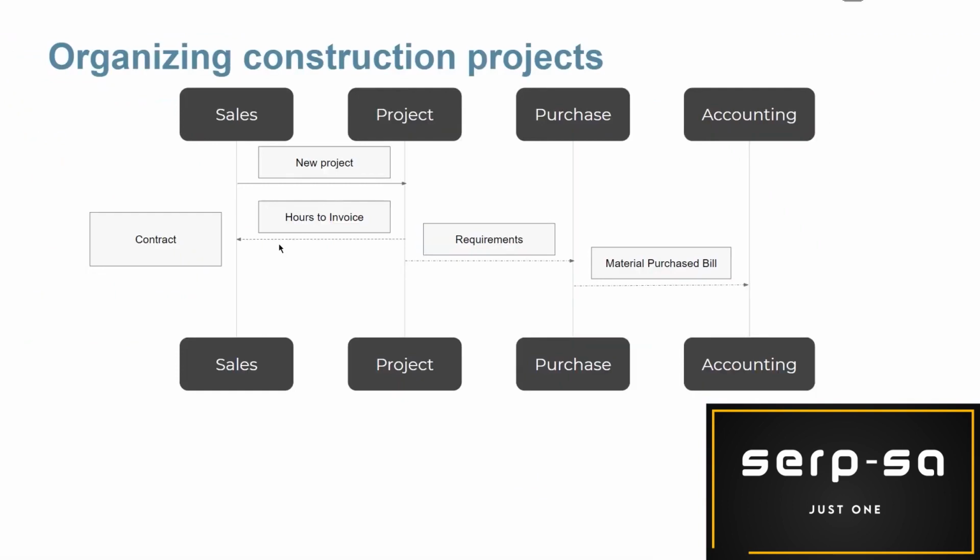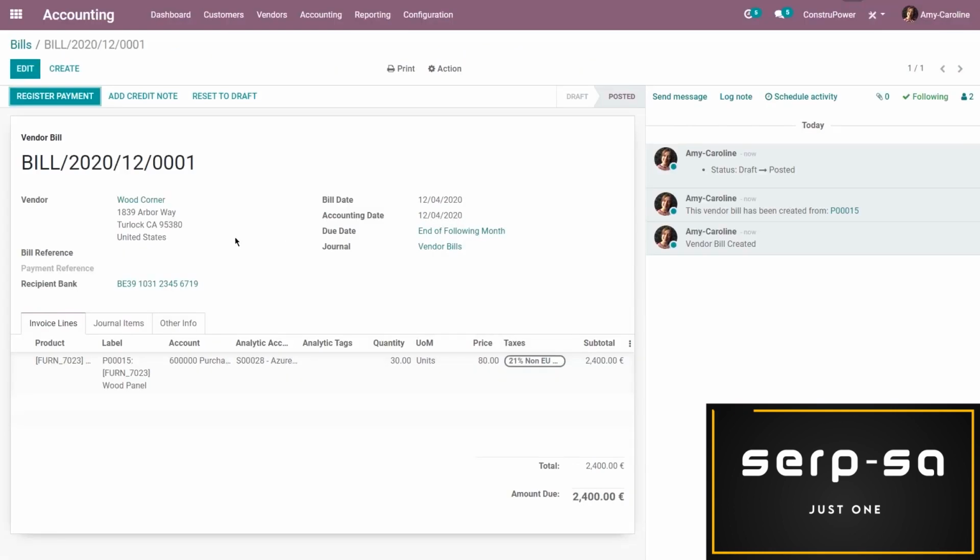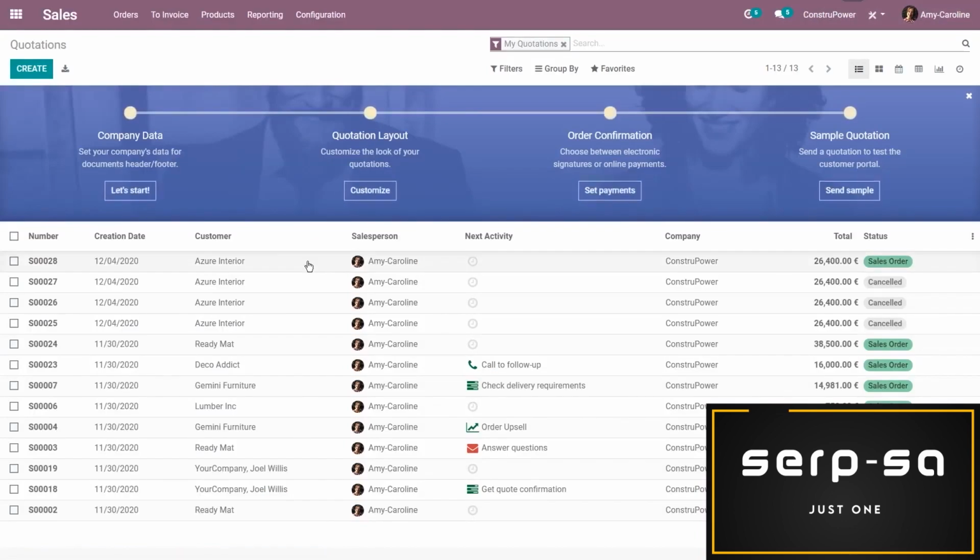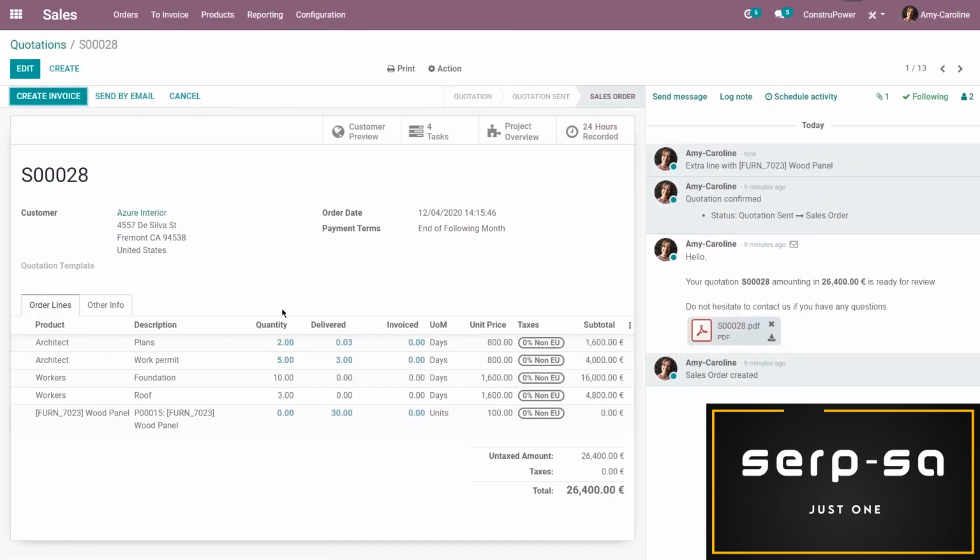All right. Now, a lot of materials were used during the project. Therefore, we need to know what should be re-invoiced to the customer. And at Construe Power, this is also a job for the sales representatives. But what's great is that they don't actually have to register that information themselves. It's automatically encoded on the sales order. So we see that wood panel has been added because we added that analytic account. So everything was associated and it's been added here to the SO. And we also see that it's ready to be invoiced as well. So that was super convenient.